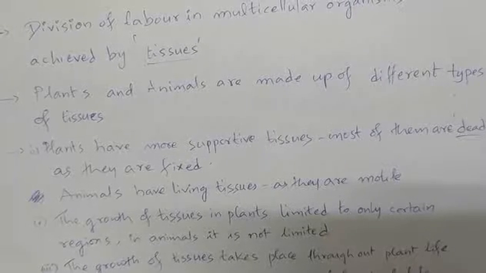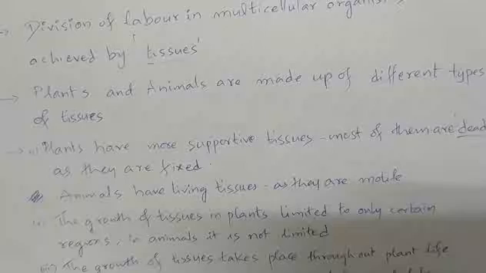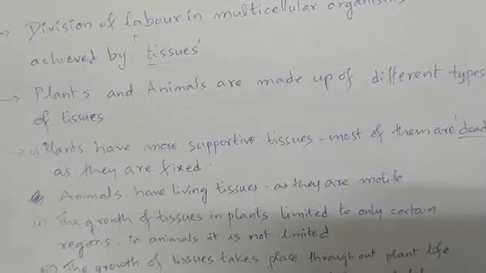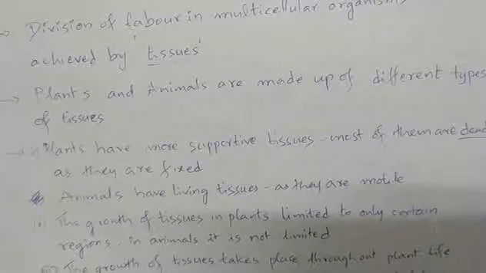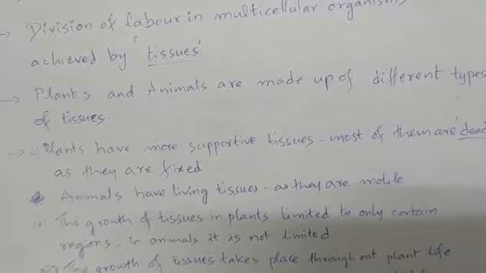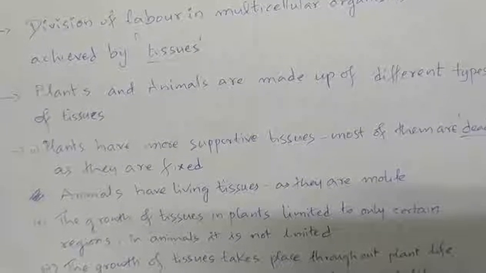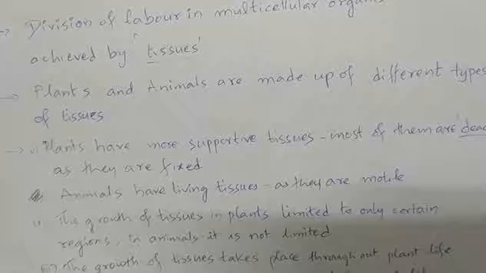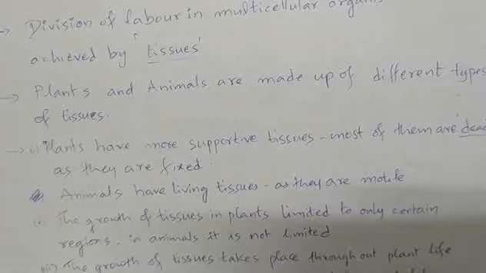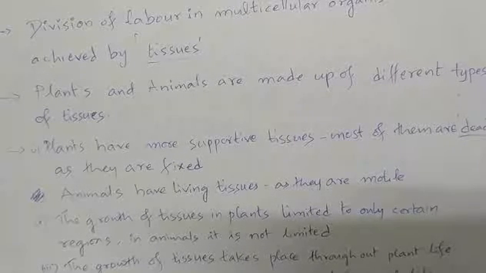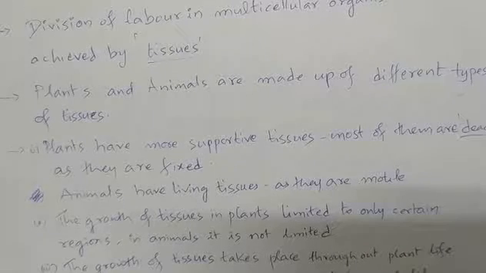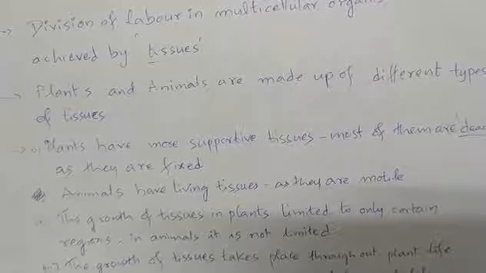So most of these supportive tissues are dead tissues. So the majority of the plant body is filled with supportive tissues, and most of these are dead tissues, so that the least amount of energy is spent for their maintenance, since they are not living tissues.